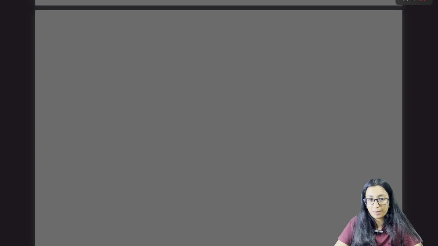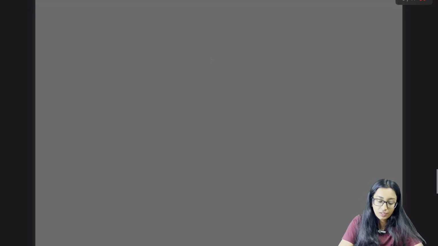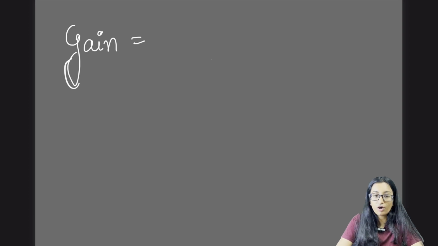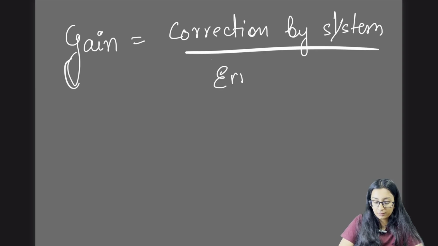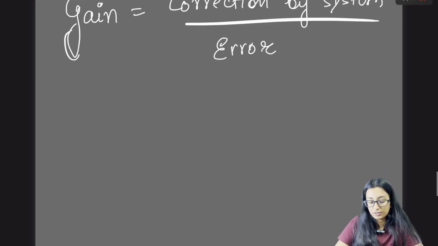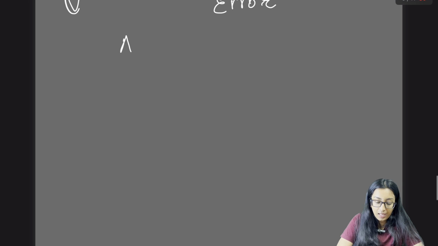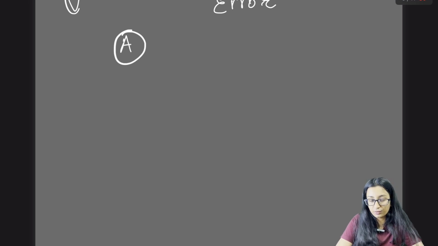Now, how do we understand that something has happened? For this, we use a term called gain. The formula for gain is correction by the system divided by the error. Let's take an example. A patient came to the hospital for a blood transfusion.